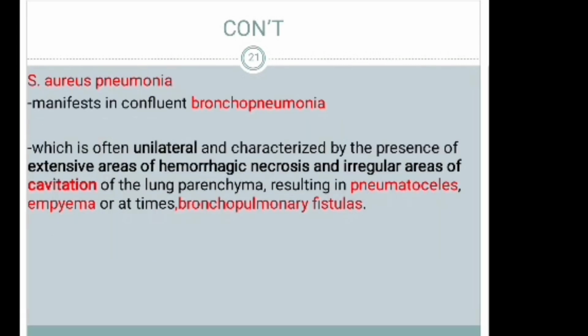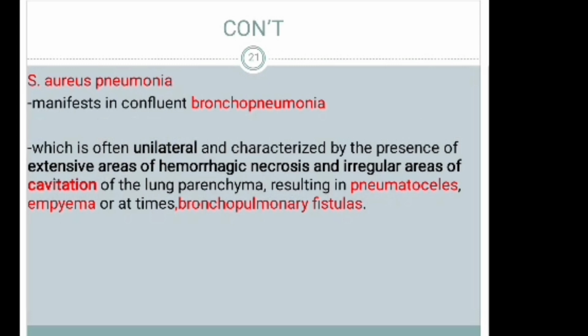Staphylococcus aureus pneumonia manifests as confluent bronchopneumonia. It is known as one of the most common causes of bronchopneumonia, which is often unilateral and characterized by extensive areas of hemorrhagic necrosis and irregular areas of cavitation of the lung parenchyma, resulting in pneumothorax, empyema, or at times bronchopulmonary fistula.